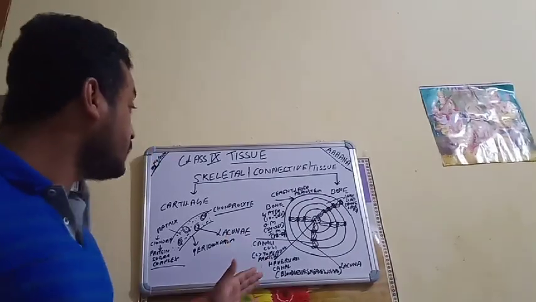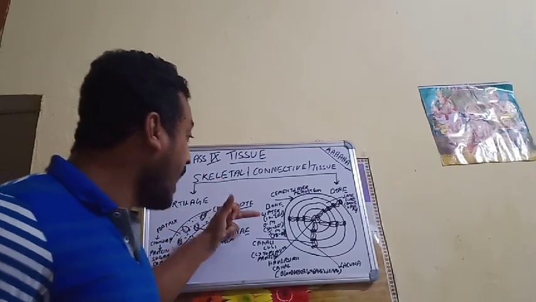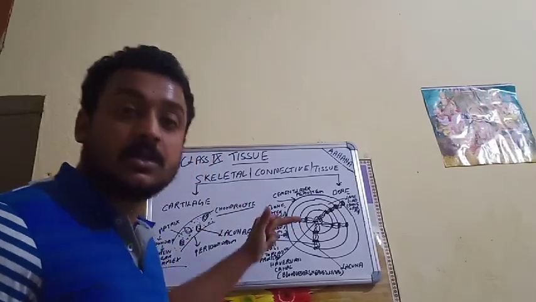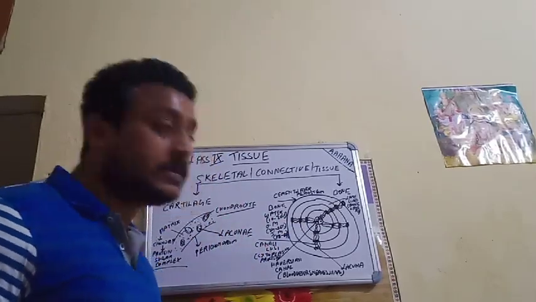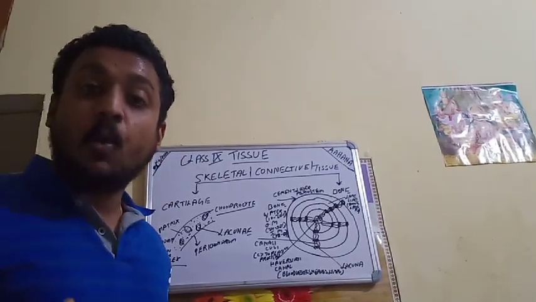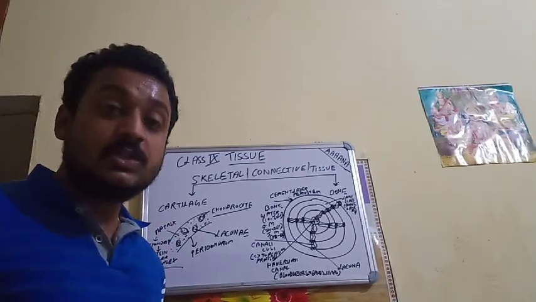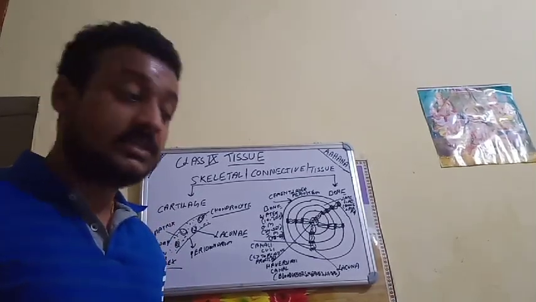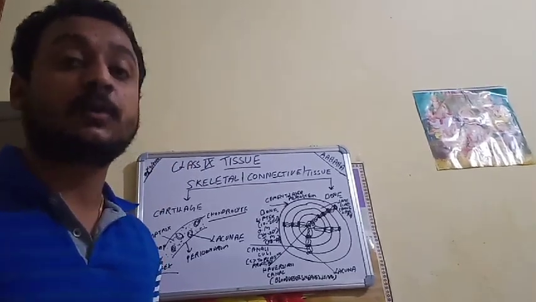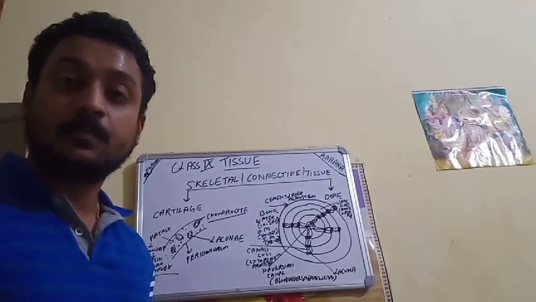Now, apart from this, the bone is having water, organic material as well as inorganic material. Water is 10 to 20%, organic matter 24 to 36%, inorganic material 48 to 63%. And bone is the rich source of calcium, magnesium and phosphate. That's the reason why it is always asked to drink milk a lot. Why? Because milk is having especially calcium and phosphorus in bulk, which will allow the bone to grow and have a healthy bone.